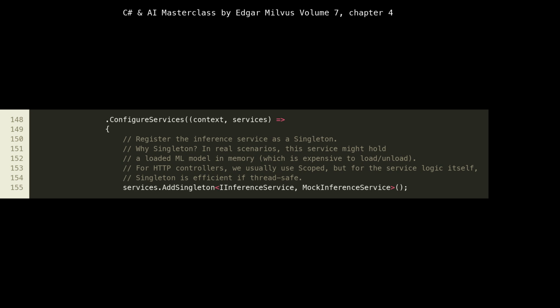Loading it into memory is a costly, time-consuming operation. By registering it as a singleton, we ensure that the model is loaded only once when the application starts and reused for all subsequent requests. This dramatically reduces startup time and memory footprint per request, which is critical for efficient container resource management and horizontal scaling. If it were scoped or transient, the model might be reloaded for each request or user session, leading to prohibitive latency and memory consumption.